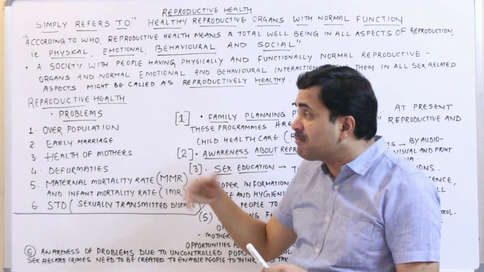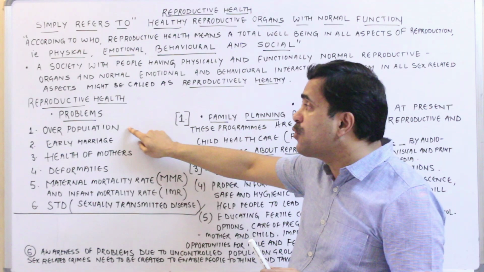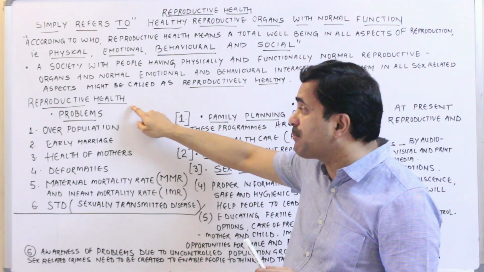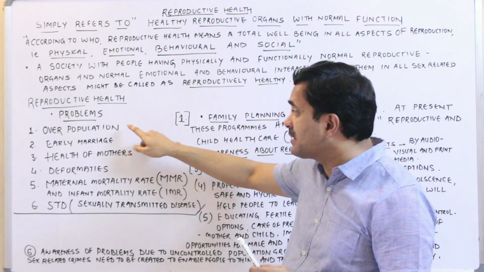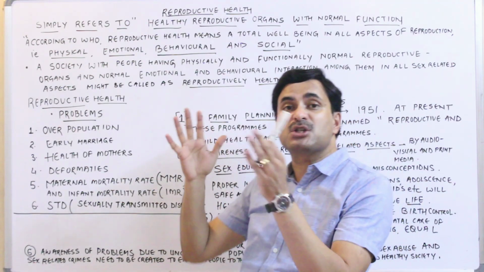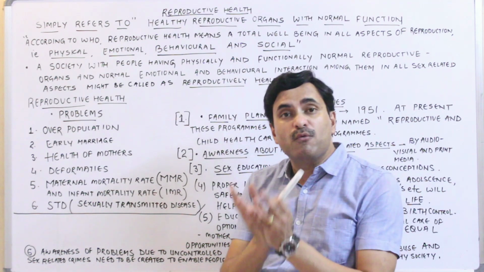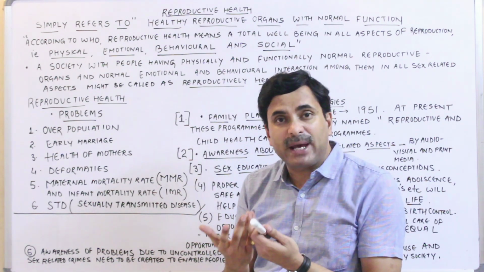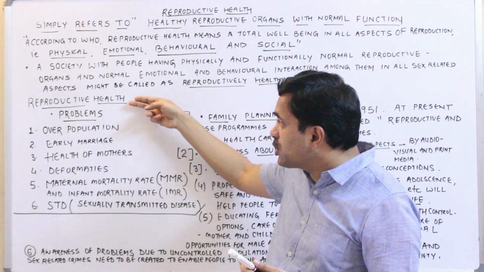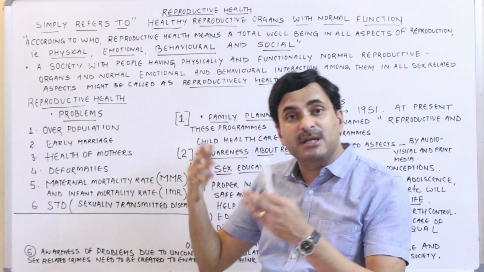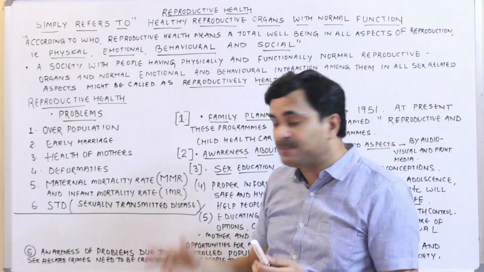Now what are the reproductive health problems? I have discussed some of the major problems. The first one is overpopulation. This is the biggest problem of India. India's population size is too big, and you know very well that overpopulation has many drawbacks and creates a problem for the nation. So it is a problem related to reproductive health. The government makes certain strategies to control this overpopulation.